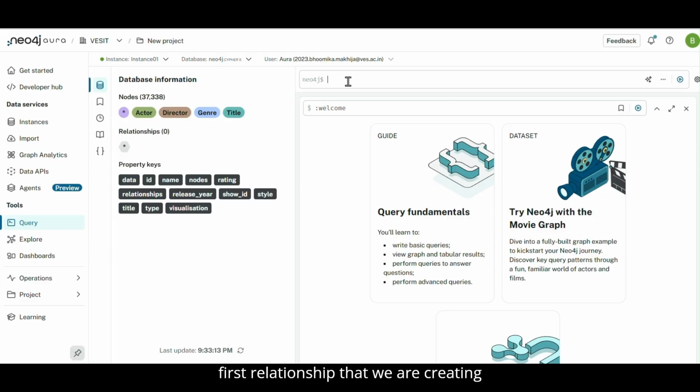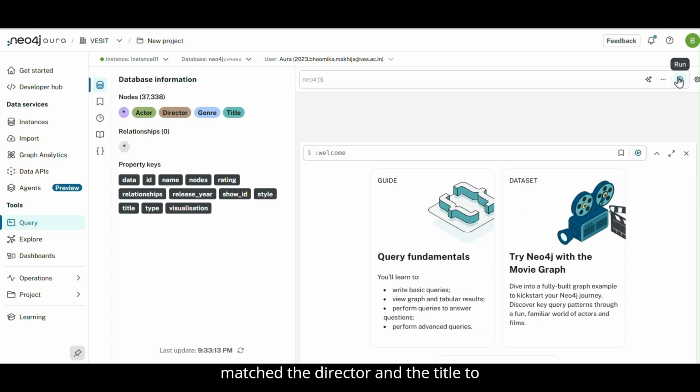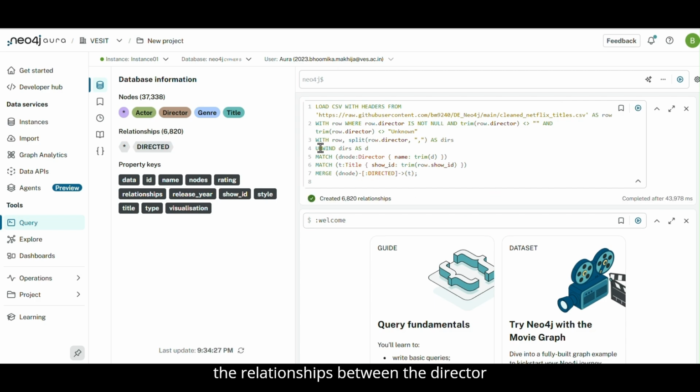So the first relationship that we are creating is between the director and the title. We can say that a director of name this has directed a particular movie of title this. So we've again loaded the GitHub file and we've matched the director and the title to create a relationship between them. So the relationships between the director and the title have successfully been created, and we can see them in the relationships sidebar.